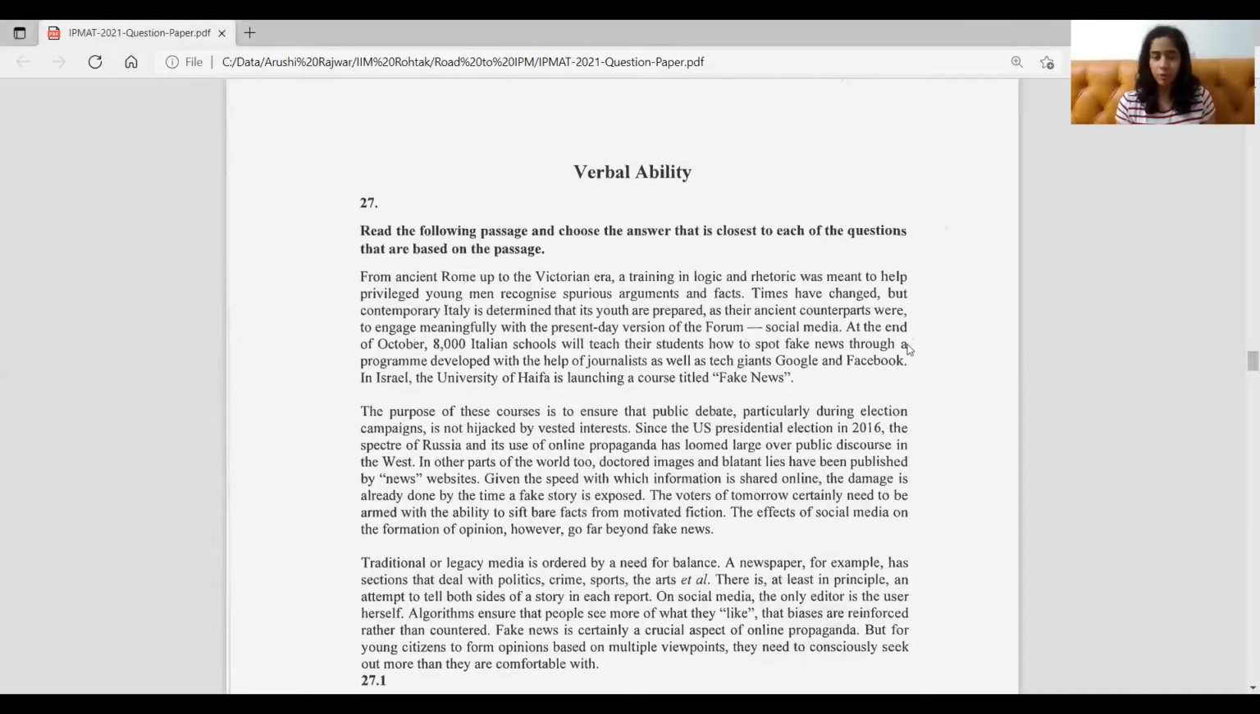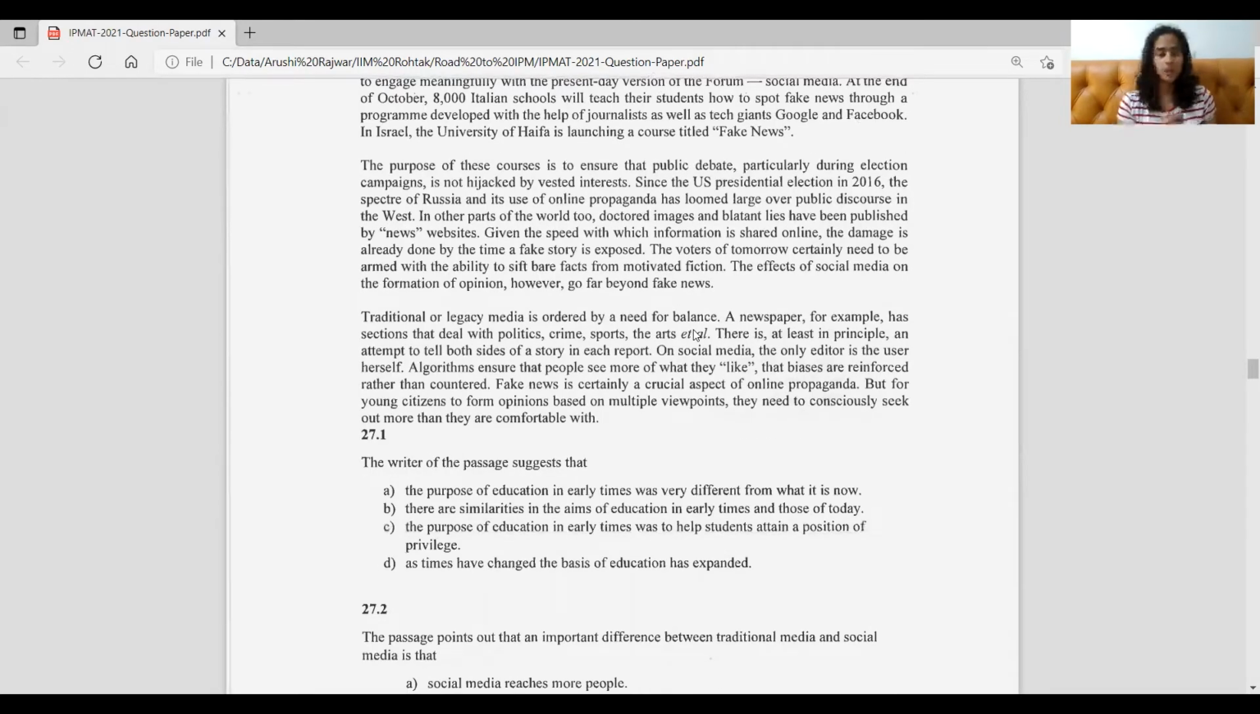So we've learned before too that it's always better to go through the question first and then come to the passage, because when we're reading the passage, we can have those questions in mind and it becomes easier to look for the answers. So let's just begin with the questions here too. That's the right approach, I guess. So let's start with it. So first question here is, the writer of the passage suggests that.